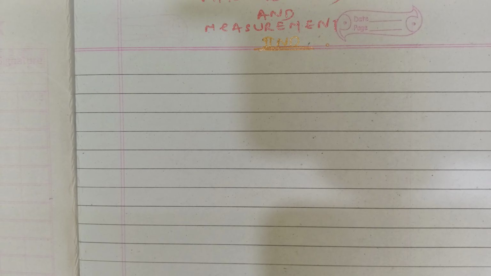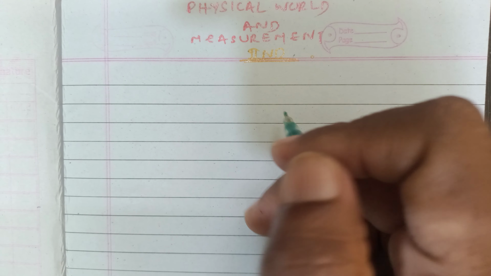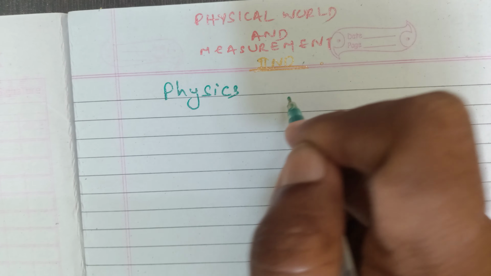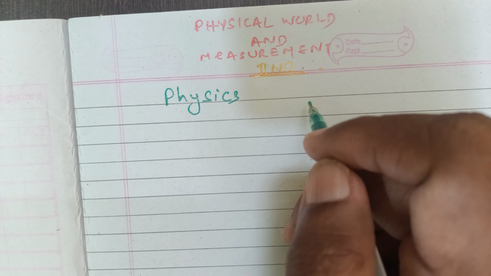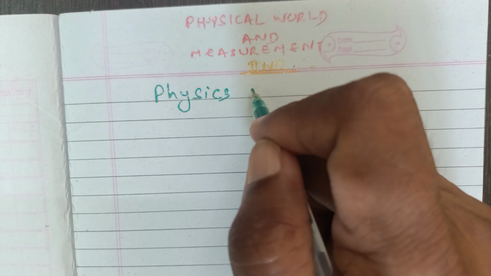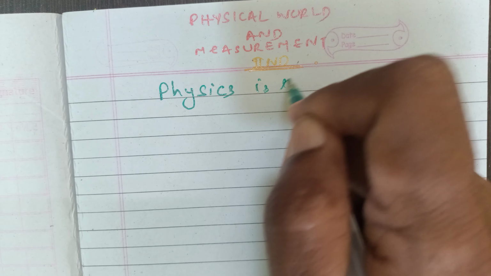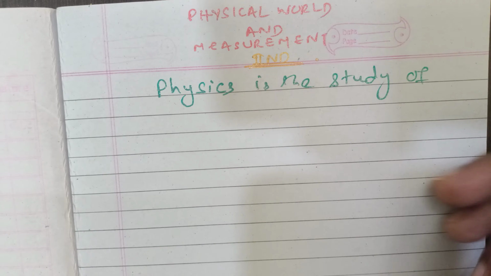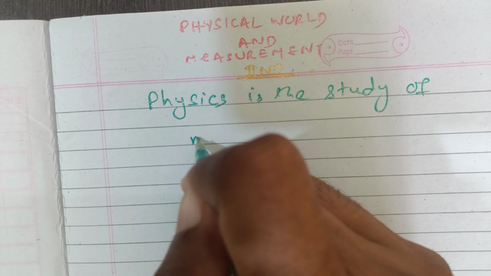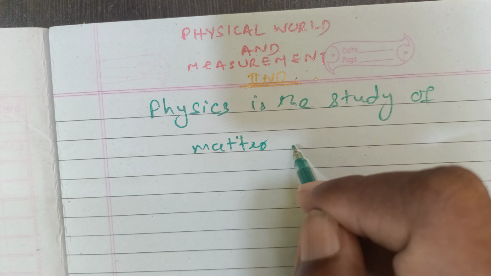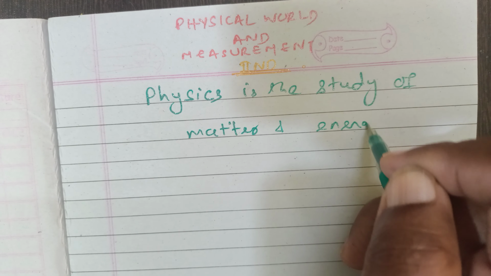Welcome students, this is our second class of physical world and measurement, and we have already discussed that physics is that branch of natural science which deals with the study of inanimate matter, its physical properties and various forms of energies. To simplify, we may say it is the study of matter and energy.